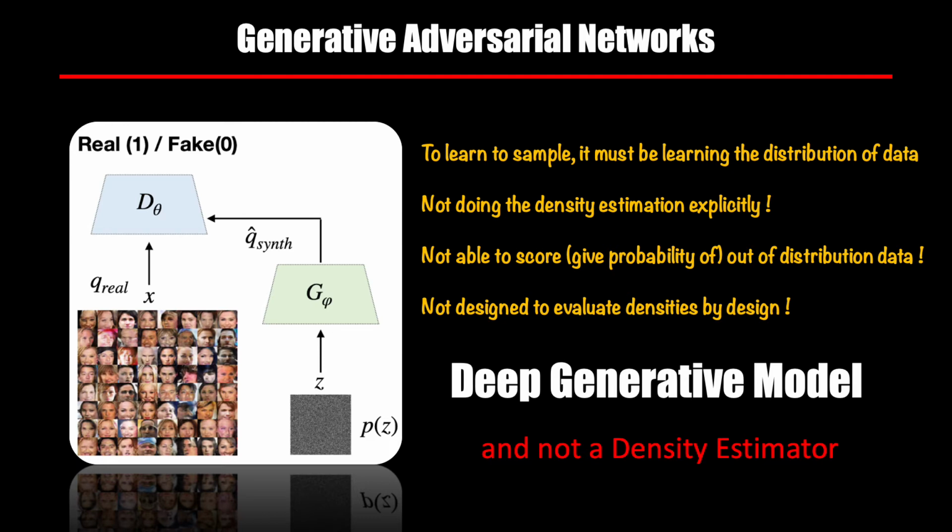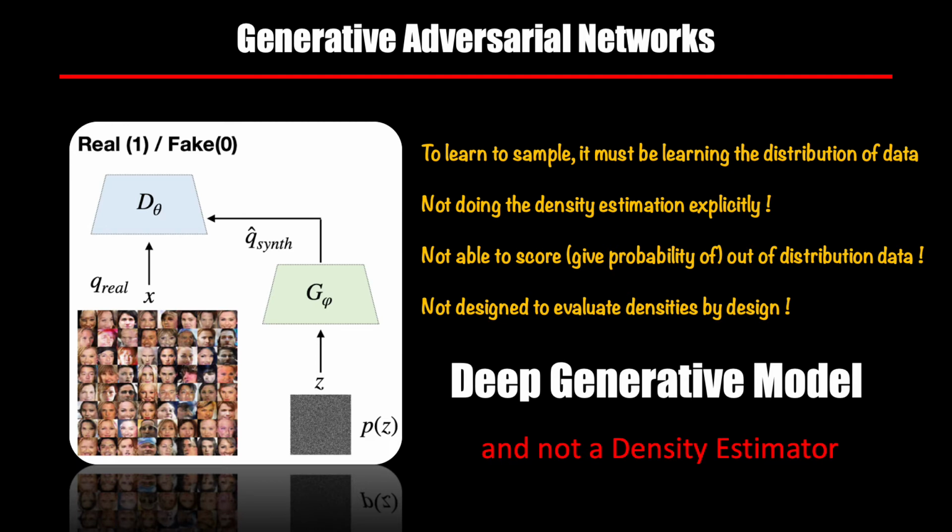The first one is GAN, generative adversarial networks. Now, GANs are good at sampling, and this also means that indirectly they have learned the distribution of the data. But you must know that they are not doing the density estimation part explicitly. They cannot score out of distribution data.